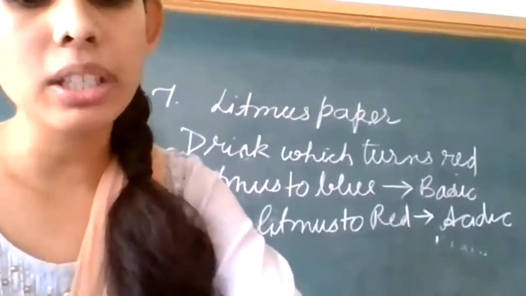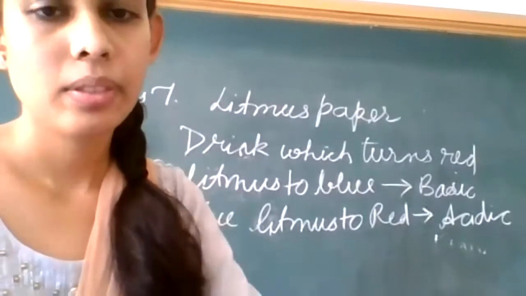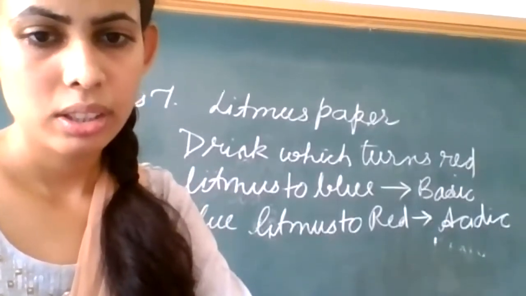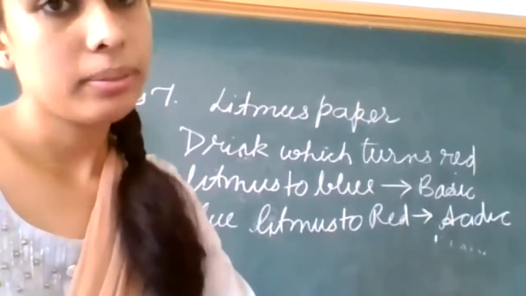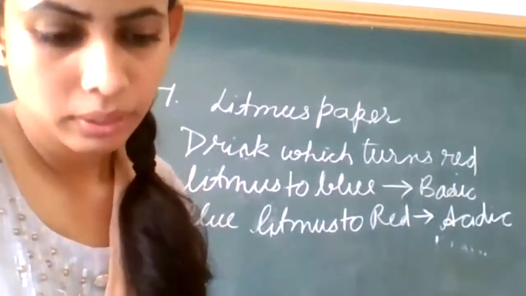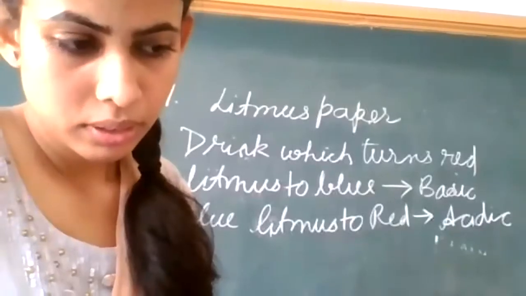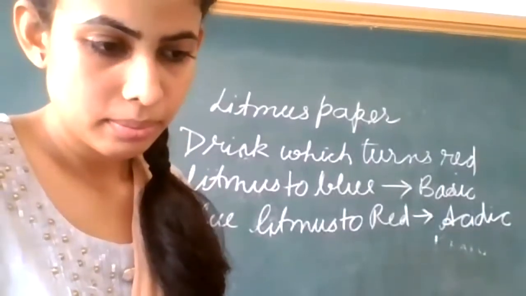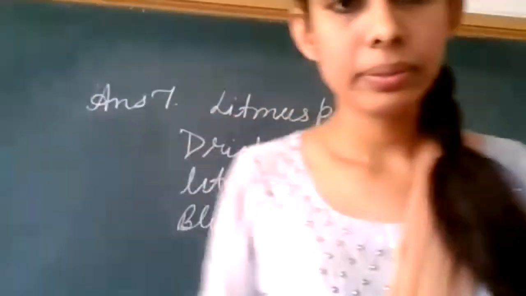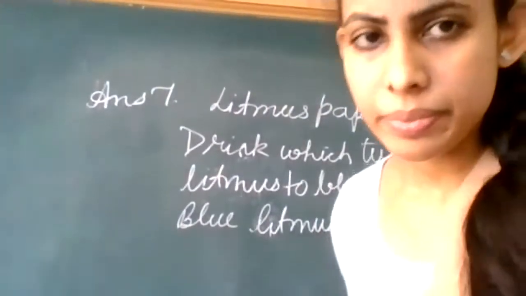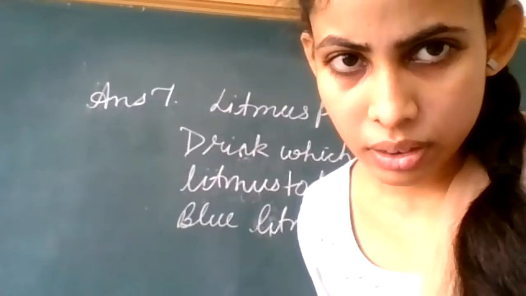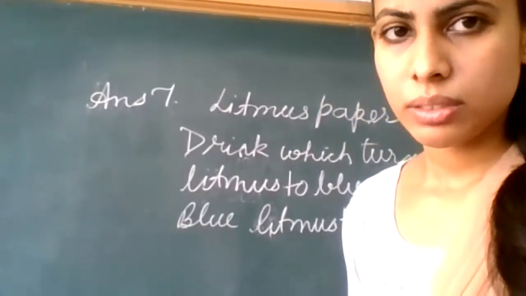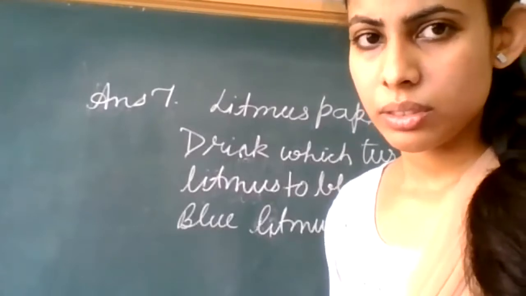Your voice is not coming, bache. An antacid tablet is taken when you suffer from acidity because the chemical present in antacid is basic, and when we suffer from acidity, it means that the amount of acid has increased in our body. So to get relief from this problem, we use a base, which is the opposite of acid, and it will form the process of neutralization.